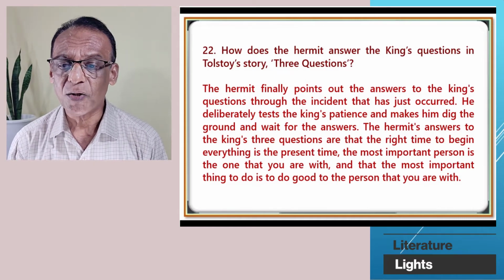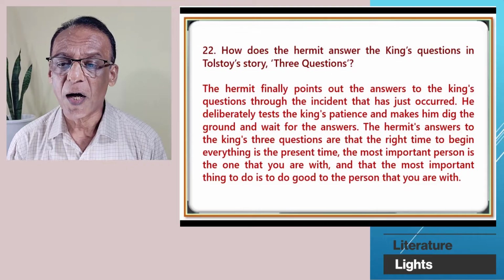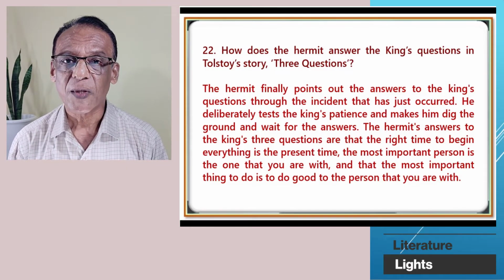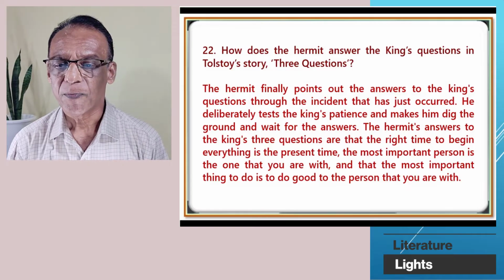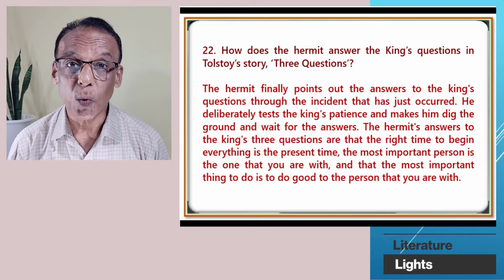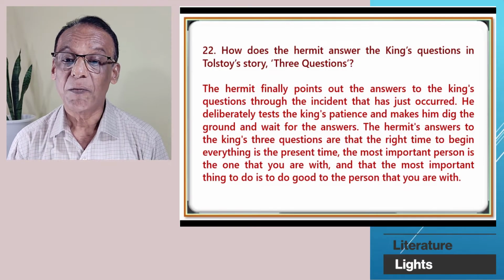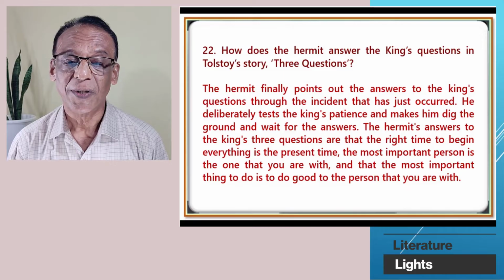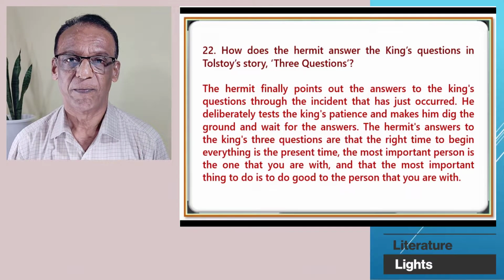The hermit's answers are that the right time to begin everything is the present time, the most important person is the one that you are with, and the most important thing to do is to do good to the person that you are with.